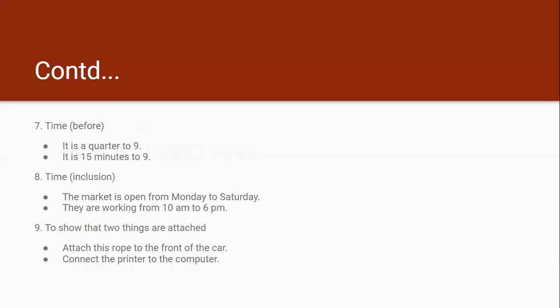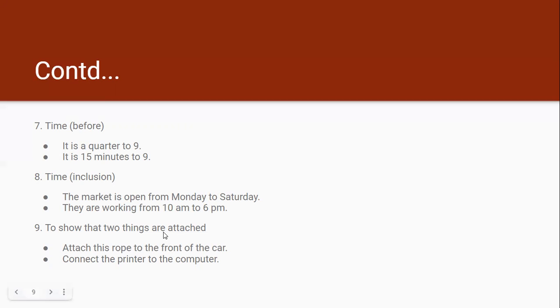Then to is also used to show time, and it gives the sense of before. So it is a quarter to 9. It is 15 minutes to 9. So there are 15 minutes remaining. After 15 minutes, it will be 9. So quarter to 9, 15 minutes to 9, expressions like this.